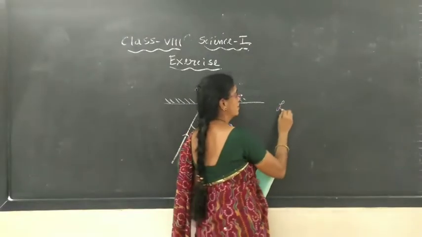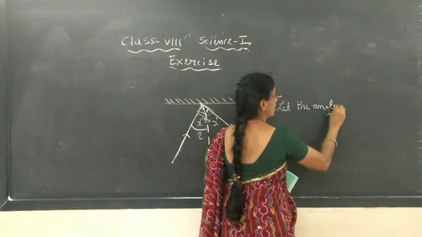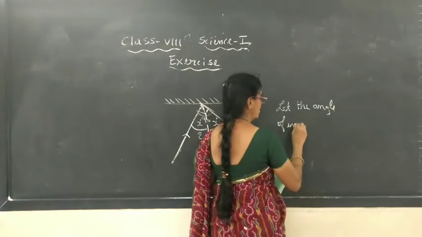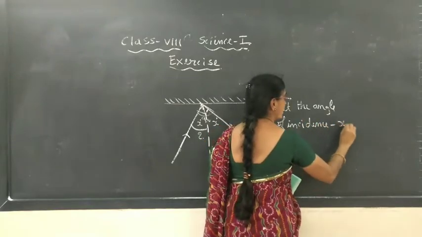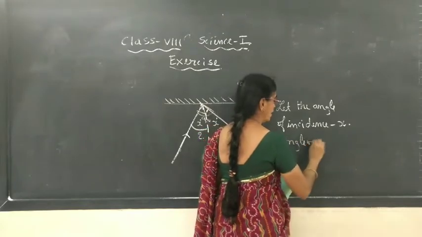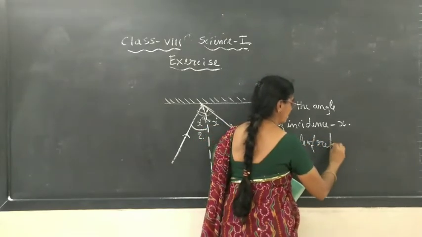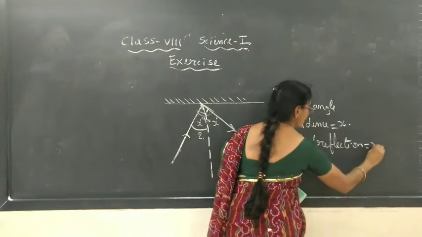Let the angle of incidence be x. So the angle of reflection is how much? The angle of reflection is also x degrees.